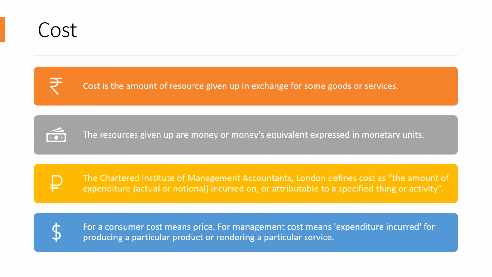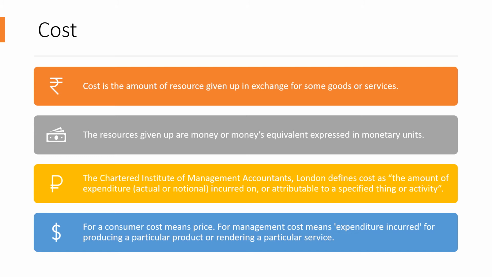The Chartered Institute of Management Accountants defines cost as the amount of expenditure incurred on or attributable to a specified thing or activity. So whatever is the cost of making a product, the entire expenditure incurred to make a product is called as the cost of the product. Cost of a pen, cost of a book, cost of this table, anything.